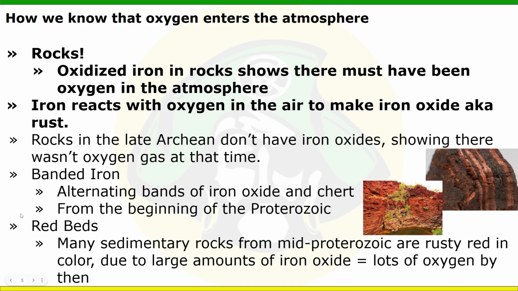Then later on, we start to get red beds. Many sedimentary rocks from the mid-Proterozoic are a rusty red in color because they have lots and lots of iron oxide in them, meaning there was lots of oxygen in our atmosphere by then. So if you've ever seen red rocks or dust or dirt or roads, that is all from these rocks that were formed with iron oxide, showing that we had oxygen in the atmosphere. Again, it's really just these rocks and the presence of that rust in them that told us when we started to have oxygen in our atmosphere.